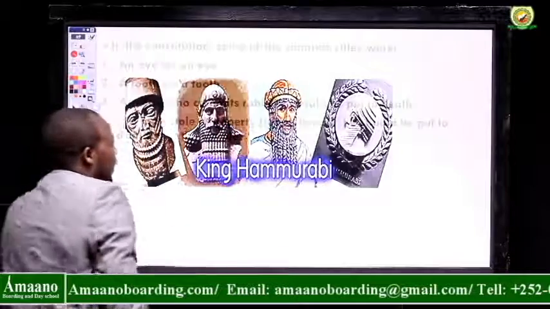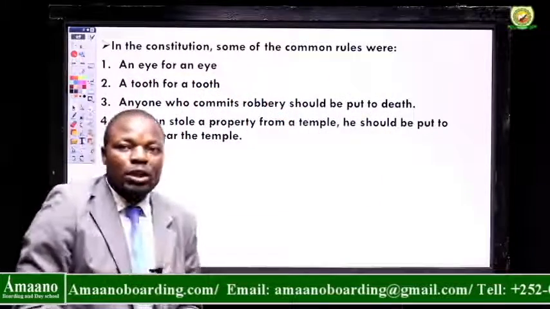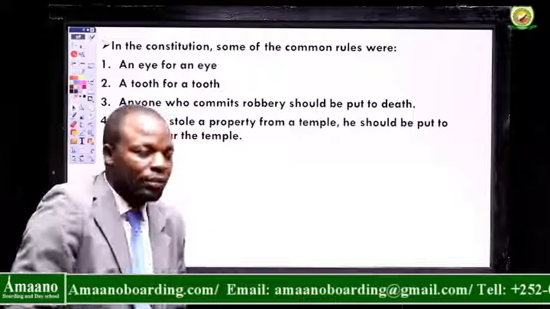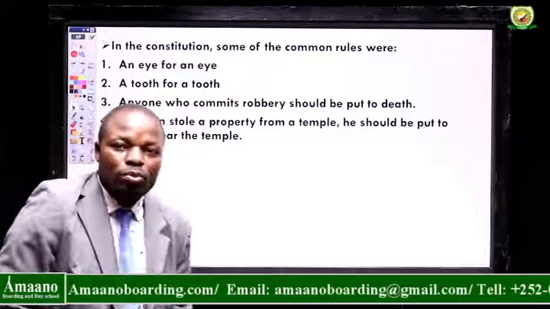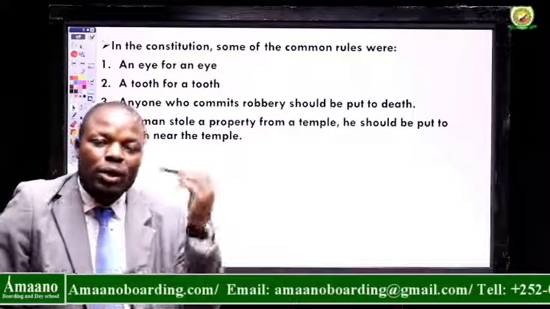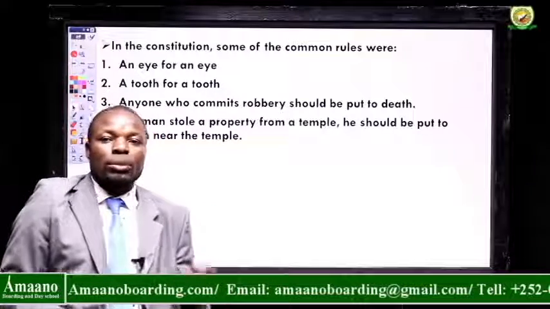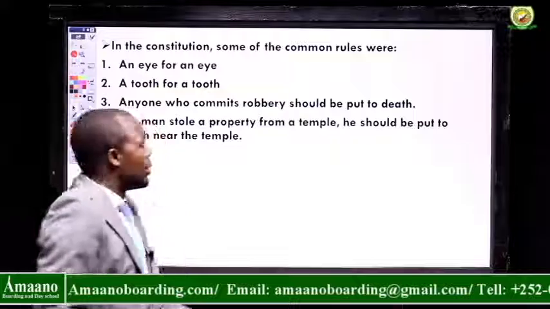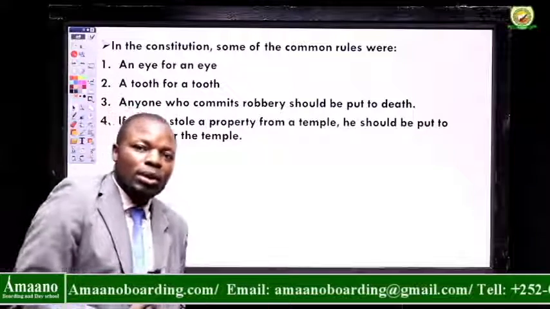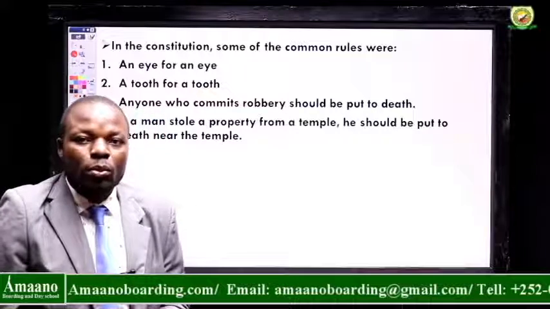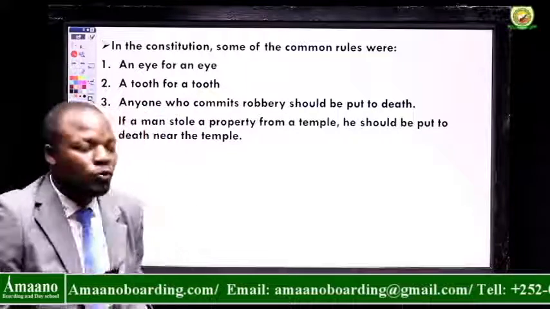Now, next are some of the rules that King Hammurabi enacted. One of them is an eye for an eye. You know what this means? If you take away somebody's eye, your eye was also supposed to be taken away. That also means a tooth for a tooth. When you kill somebody, you are also killed. When you remove somebody's hand, your hand was also removed.